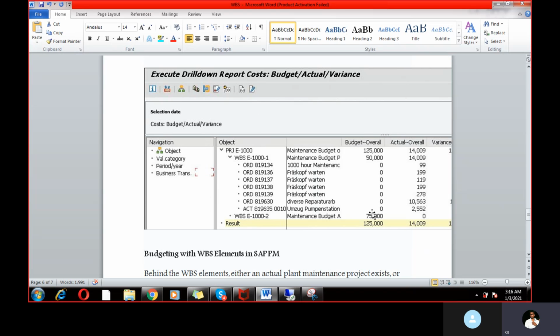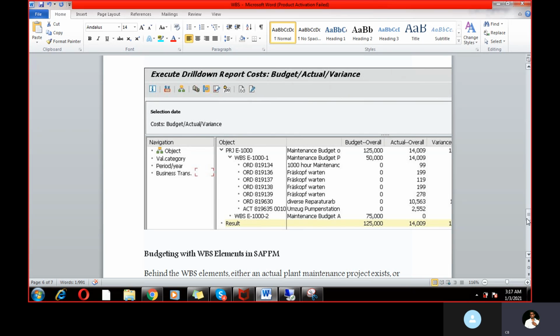What is the budget you have defined right now? We have defined the budget, right? And what are the actuals and what is the variance, that we can easily find out. For this WBS, what is the budget we have defined, what are the actuals that really happened, and what is the variance. Under this WBS there will be multiple orders.